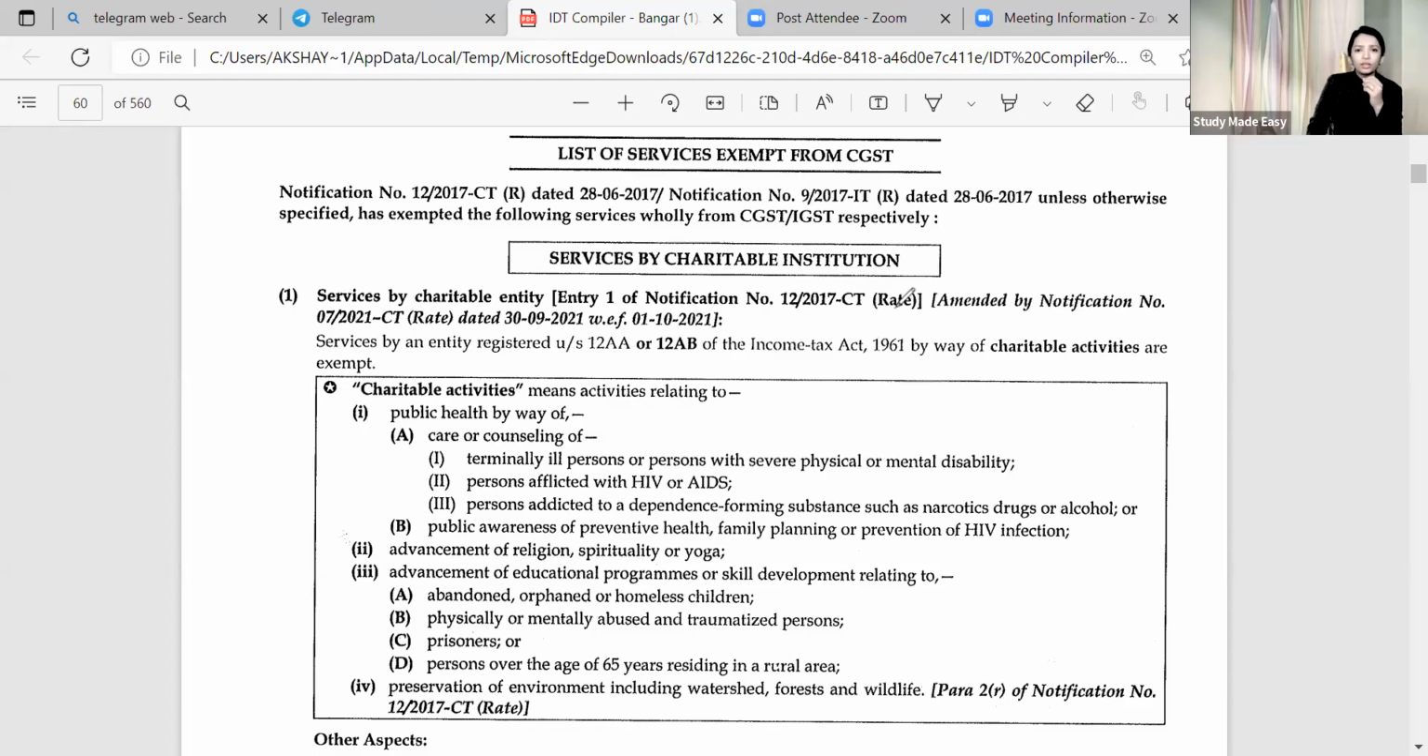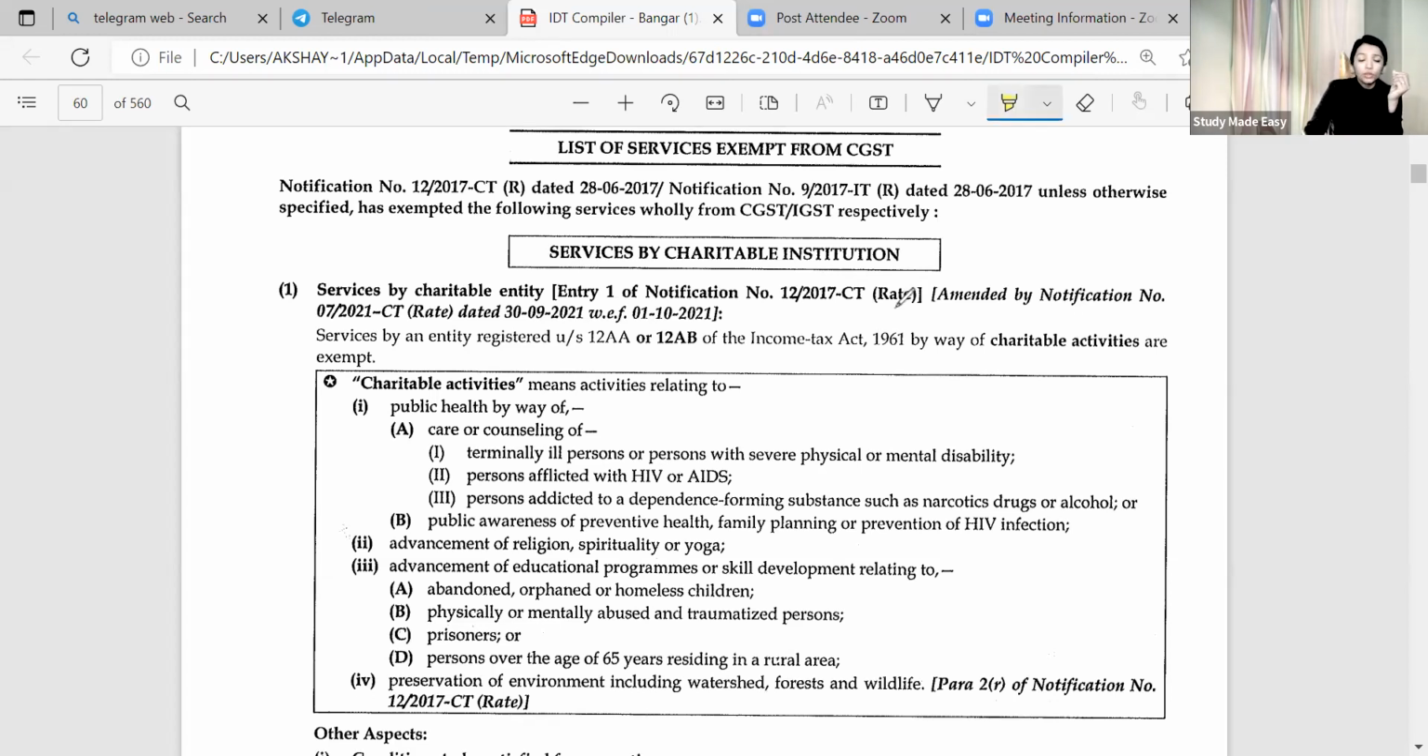When it comes to writing the answer, you don't have to remember the entry number. It is not at all possible to remember the entry number. You just have to write notification 12/2017, and according to notification 12/2017, whatever has been exempted. Basically, you just have to quote the notification, no entry number needed at all.